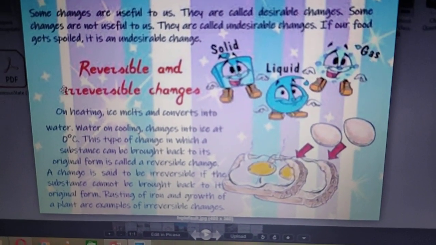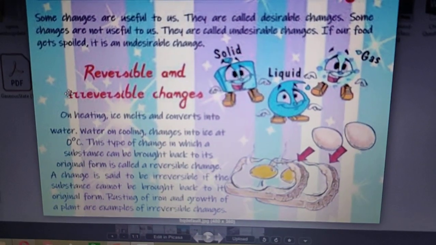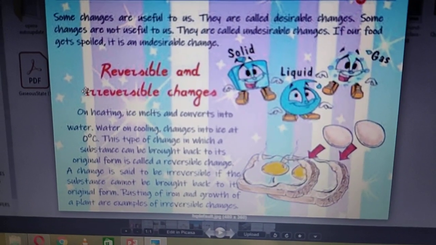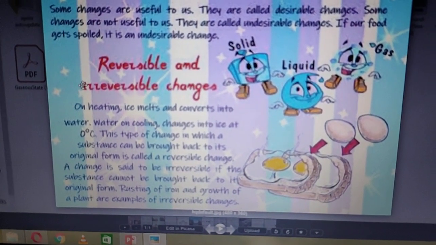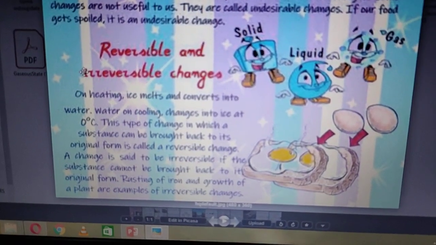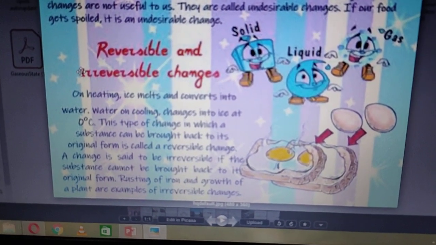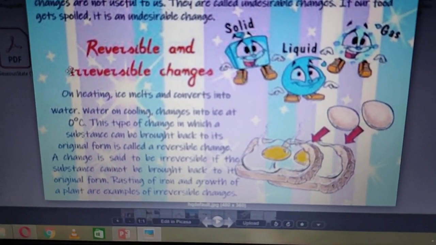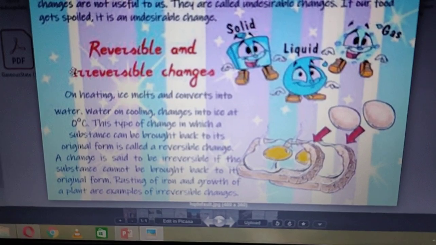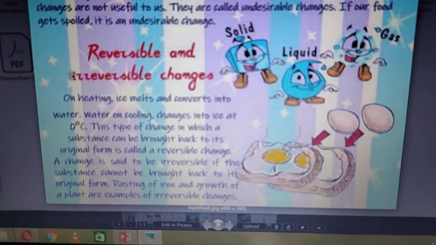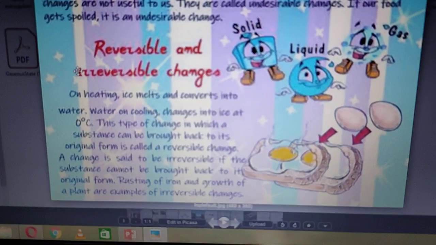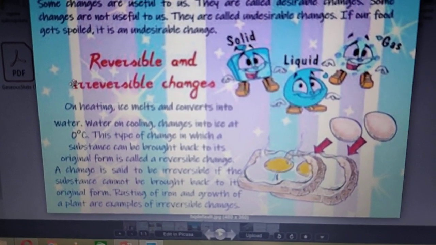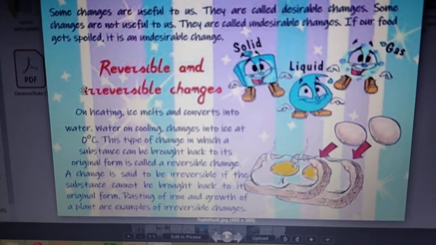Now what are reversible and irreversible changes? See, the changes which can be reversed by reversing the condition are called reversible changes. For example, on heating, ice melts and converts into water. Water on cooling changes into ice at 0 degrees Celsius. This type of change in which a substance can be brought back to its original form is called a reversible change. A change is said to be irreversible if the substance cannot be brought back to its original form. Rusting of iron and growth of a plant are examples of irreversible changes.